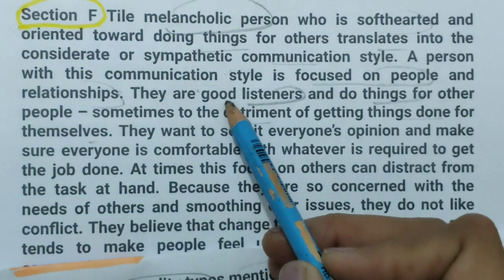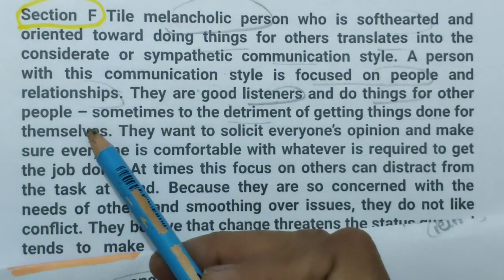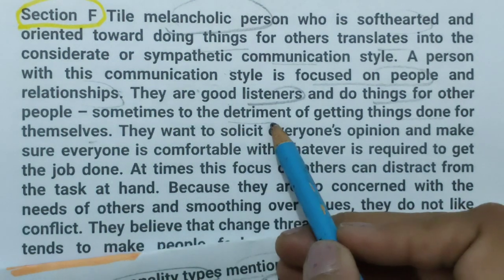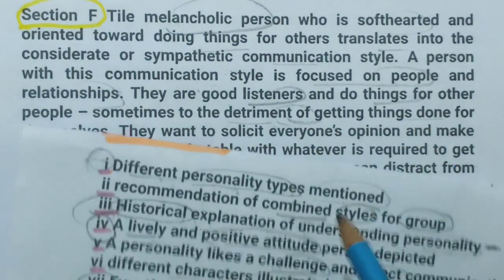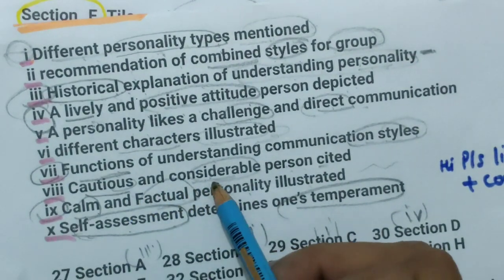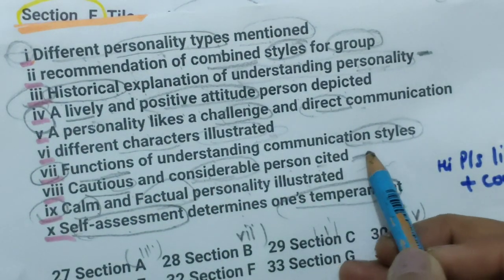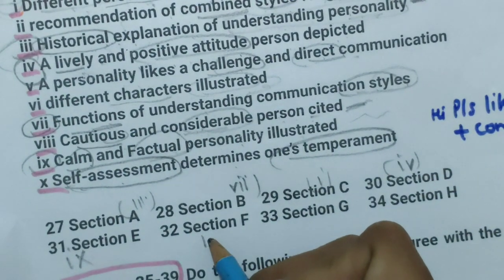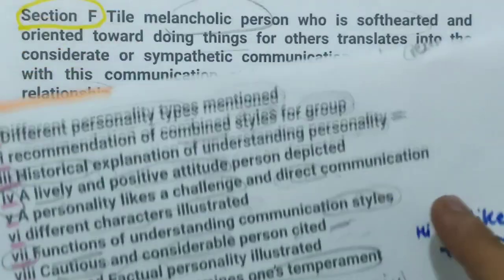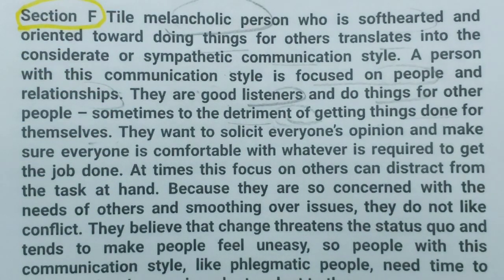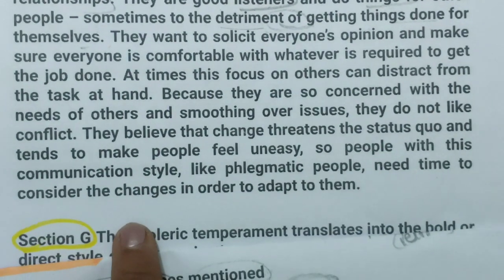I think they are good listeners and do things for other people, sometimes to the detriment of getting things done for themselves. Detriment means cautious and considerate person cited, we can match it with F number, this one. Now G number we will match, and the last line also we can try to read.